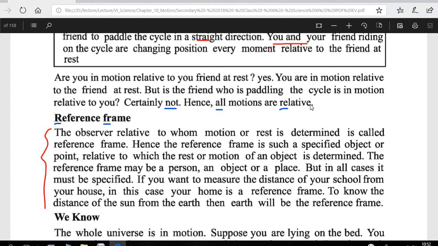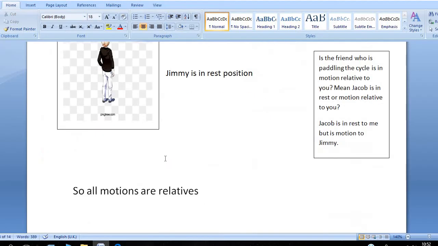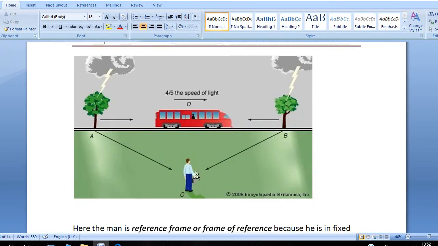So the observer relative, what is the reference frame? The observer relative to whom motion or rest is determined is called the reference frame. So hence the reference frame is such a specified object or point relative to which the rest or motion of the object is determined.